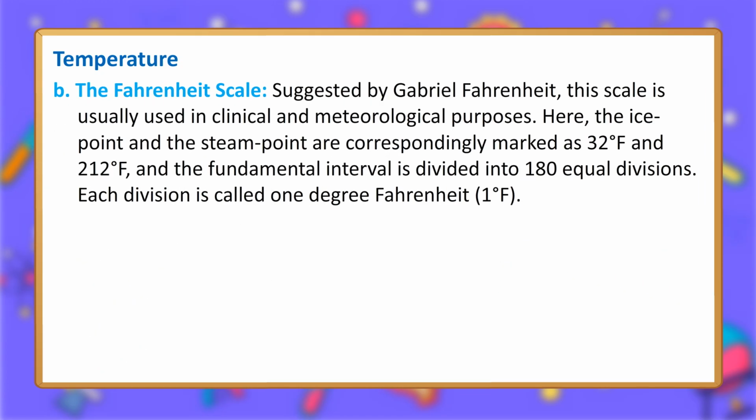B. The Fahrenheit scale, suggested by Gabriel Fahrenheit. This scale is usually used in clinical and meteorological purposes. Here, the ice point and the steam point are correspondingly marked as 32 degrees Fahrenheit and 212 degrees Fahrenheit, and the fundamental interval is divided into 180 equal divisions.